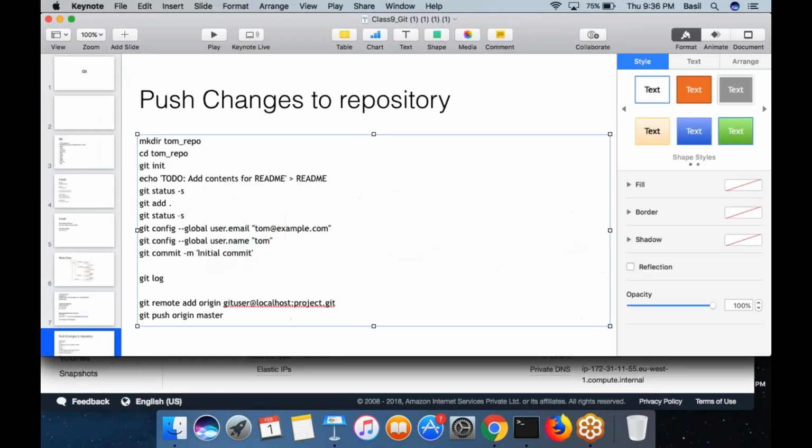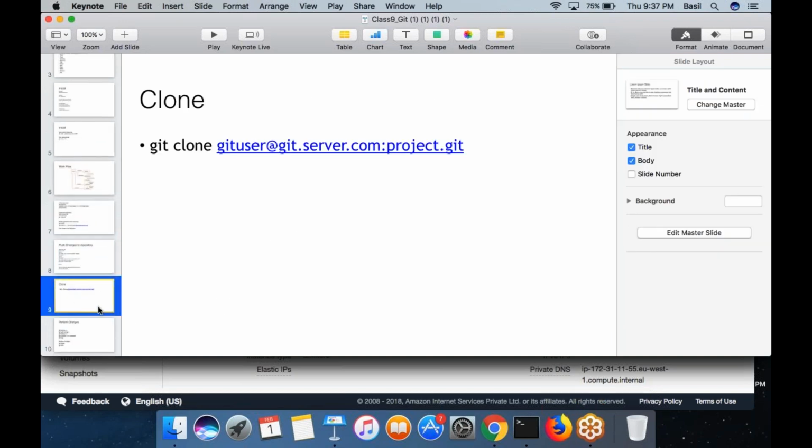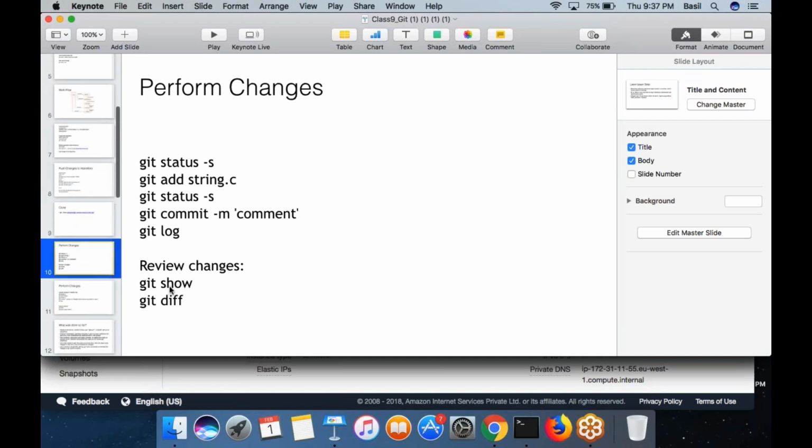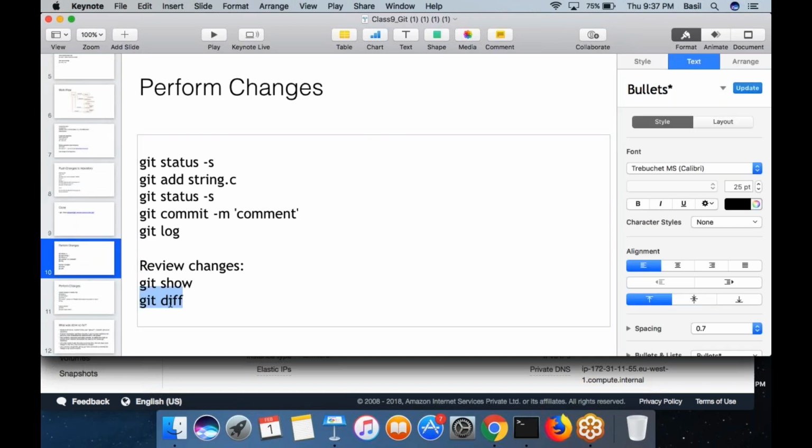Now what I'm going to do is, the git diff command you can run at any point of time, which would show you what unstaged changes you have made.